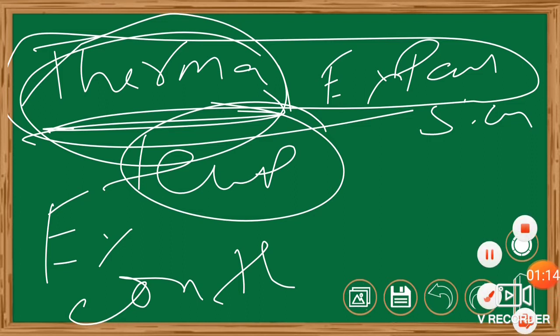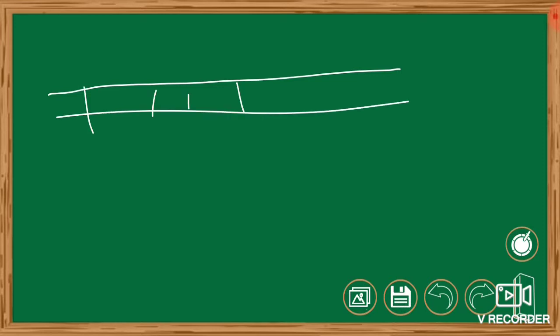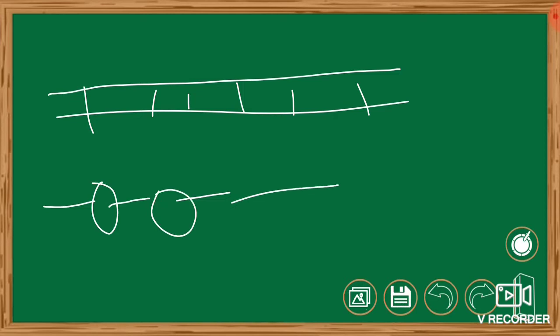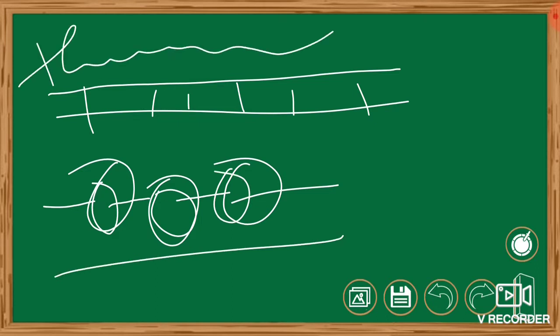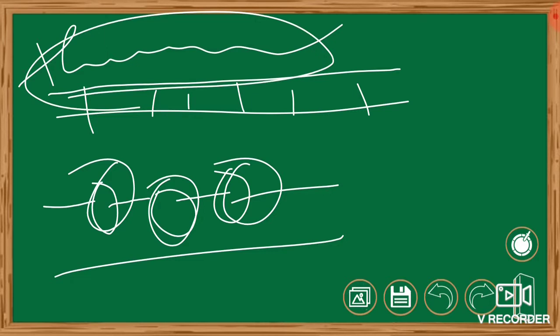Thermal expansion is a concept we all observe many times. In our daily life, at the railway track, if we observe keenly, there are some small gaps between the tracks. Do you know why this small gap is maintained? Because of thermal expansion.